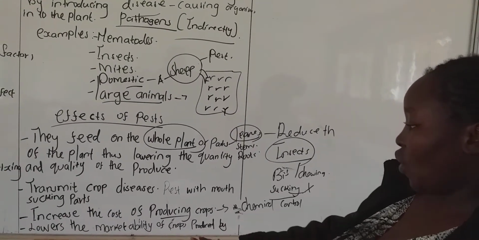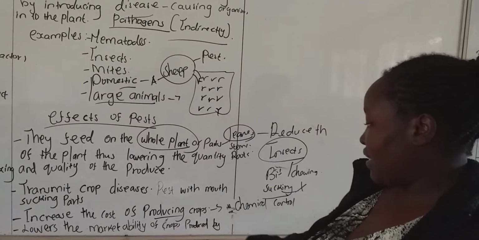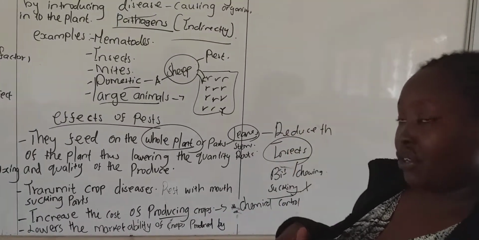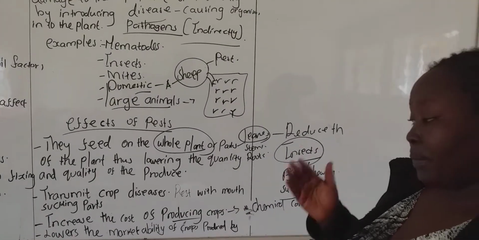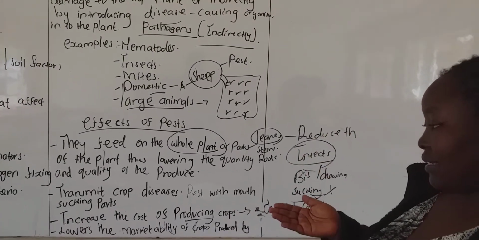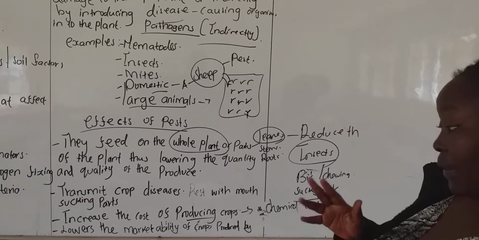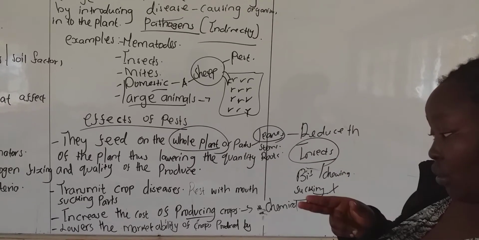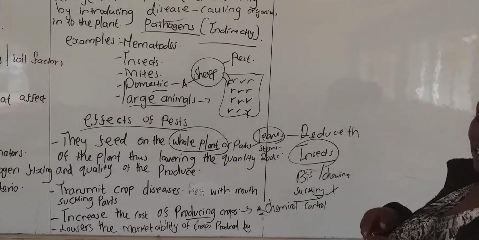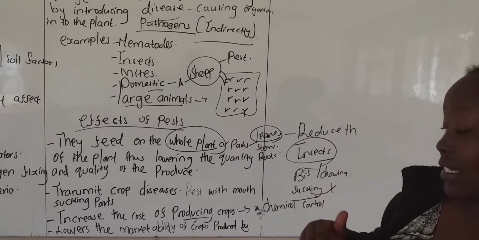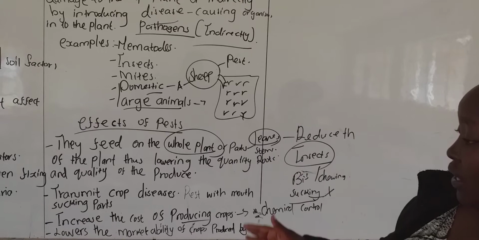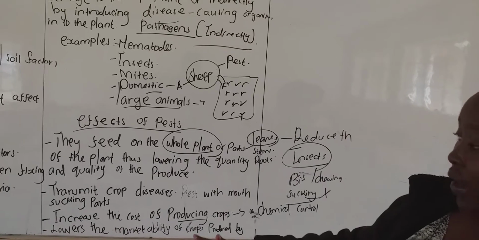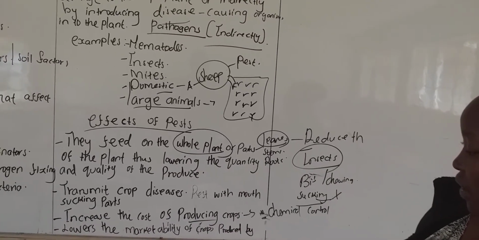And then pests lower the marketability of the crop being produced. For example, you've planted your maize, you harvested it, then you stored it in a store. Then by bad luck, it is attacked by weevils. The weevils destroy the maize in the store by making holes in the grains, and by doing so they lower the value and quality of that maize, hence they lower the marketability of our crops.